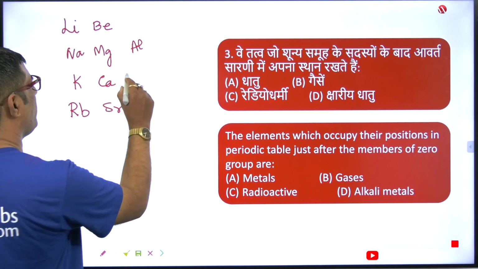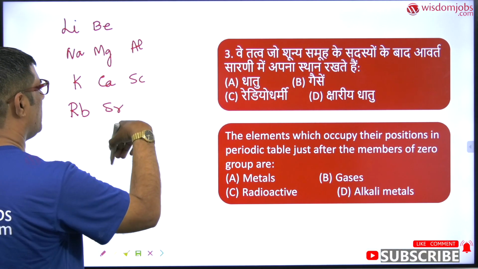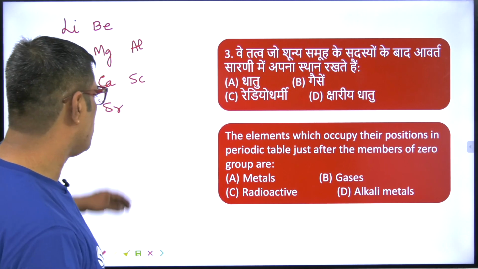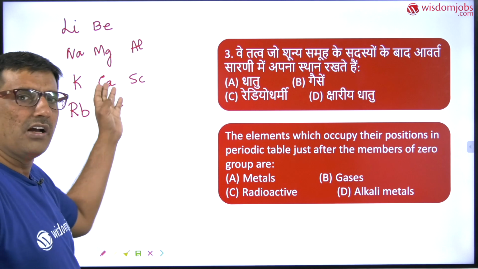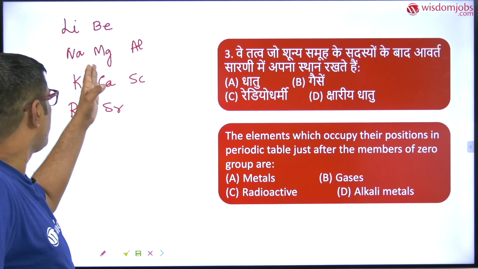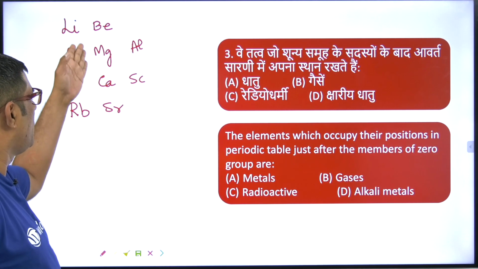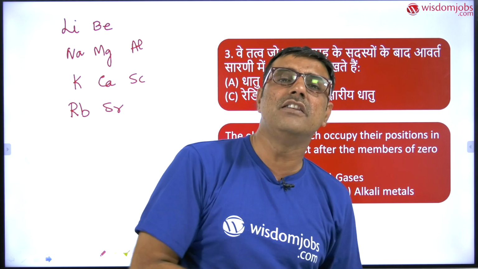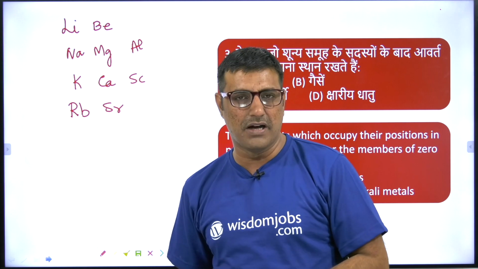And here you can have scandium, like that. So all the metals are not after the zero group. For example, if you take the second group elements, beryllium, magnesium, calcium, strontium, they are lying after the first group elements or alkali elements.